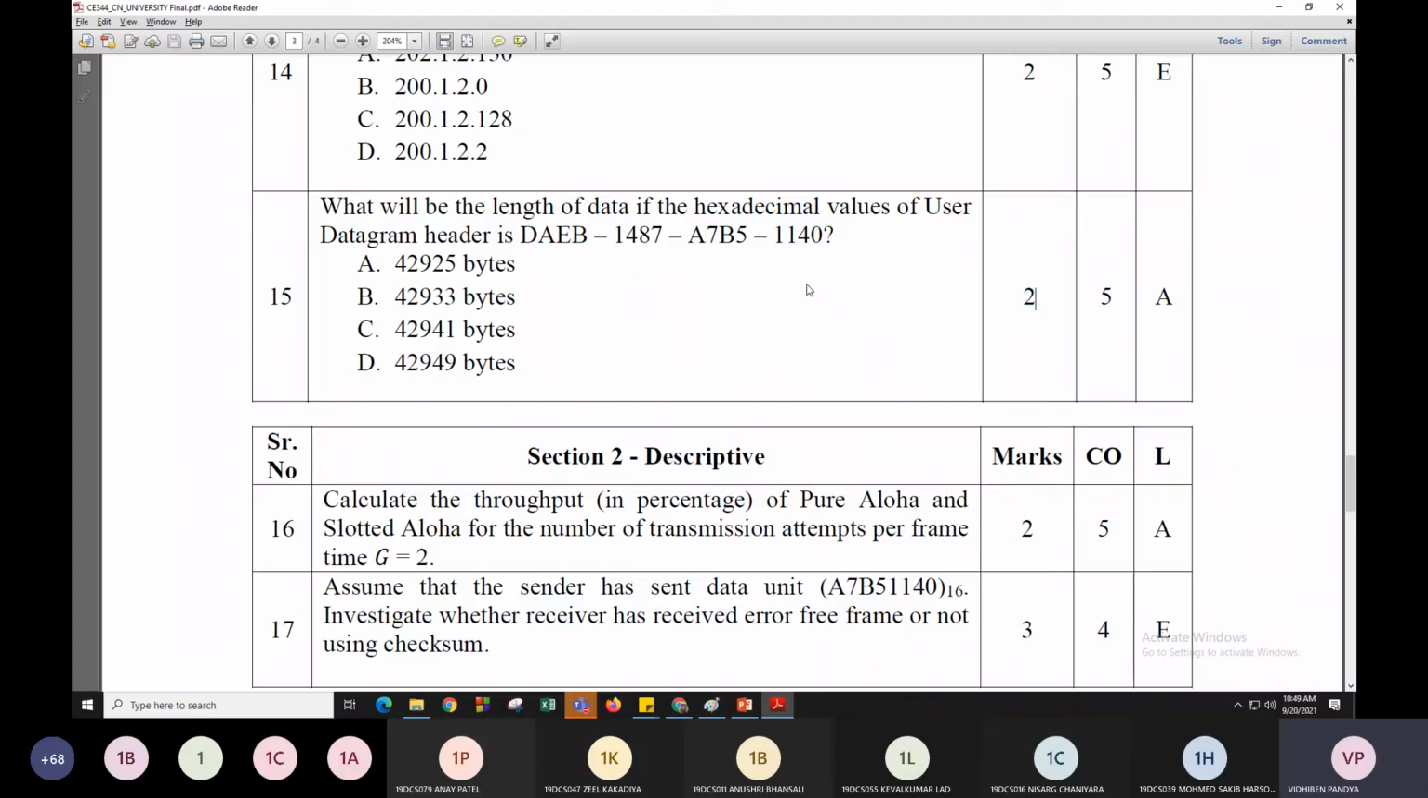It is very simple, but you just need to understand which value represents which field. The first represents the source port, the second one is the destination port, the third one is the length of UDP, and this one is the checksum. So what will be the port number for the destination port?